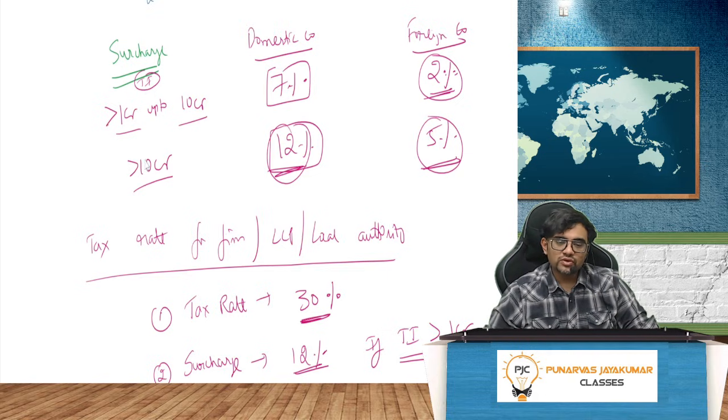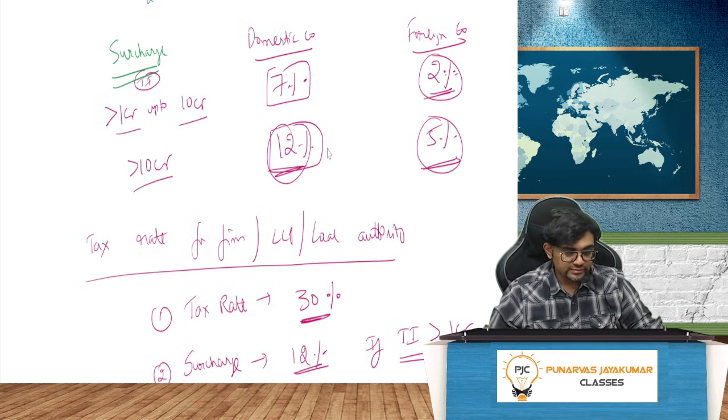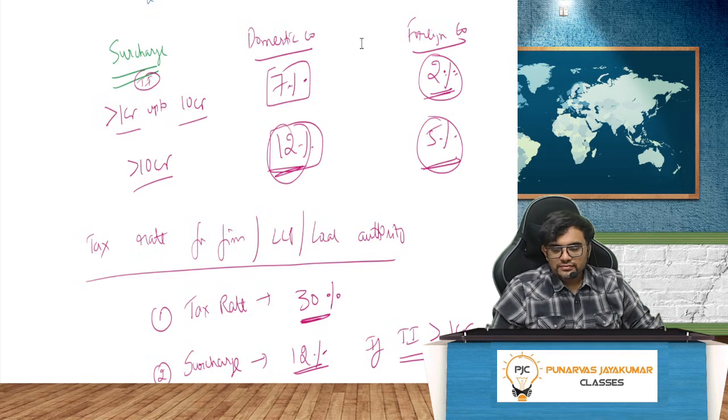If the total income is more than 10 crore, the surcharge for domestic company is 12%, foreign company 5%. Domestic company surcharge is higher because their tax rate is less. Foreign company surcharge is a little low because the tax rate is more. What's the tax rate? 35%. That is the reason.